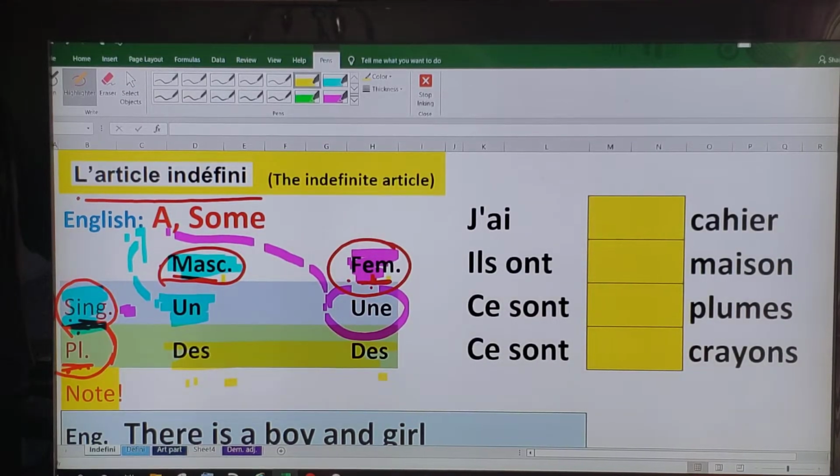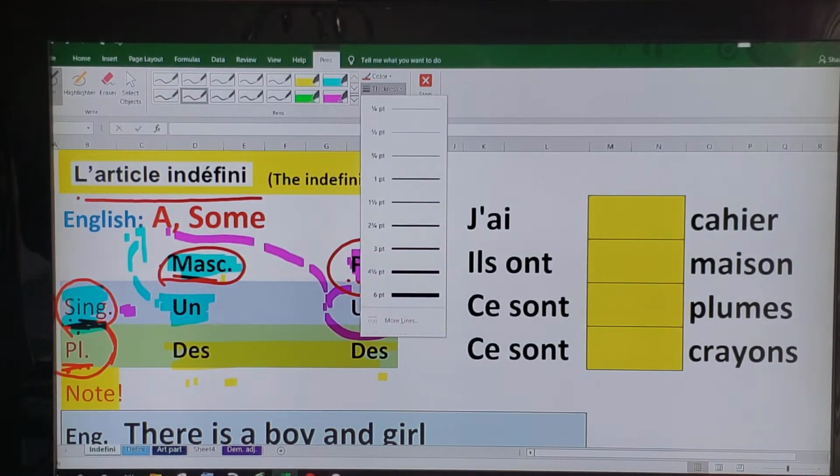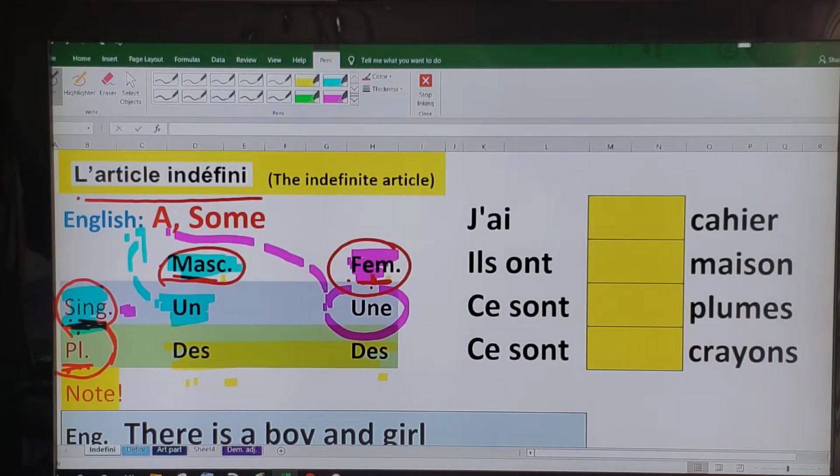Okay, so a quick recap: for a masculine singular noun, we use the word un. For a feminine singular noun, we use the word une. But if the noun is either a masculine or a feminine plural, we use the word des.